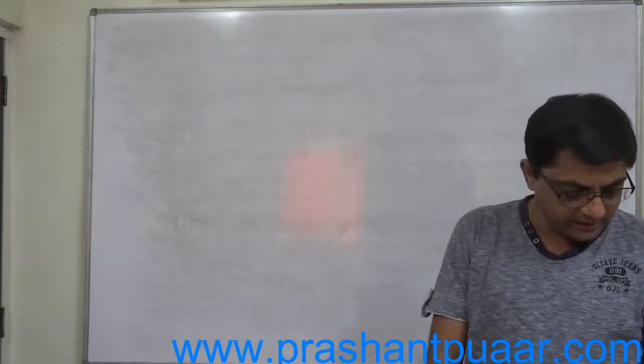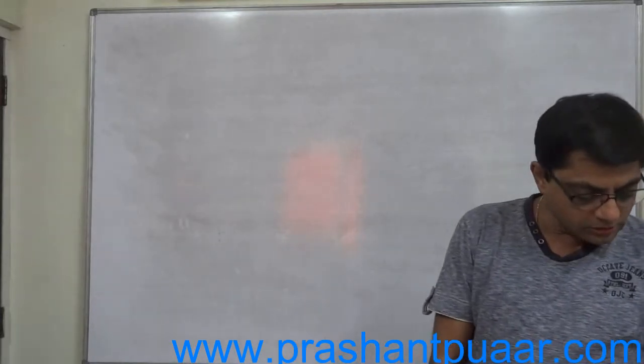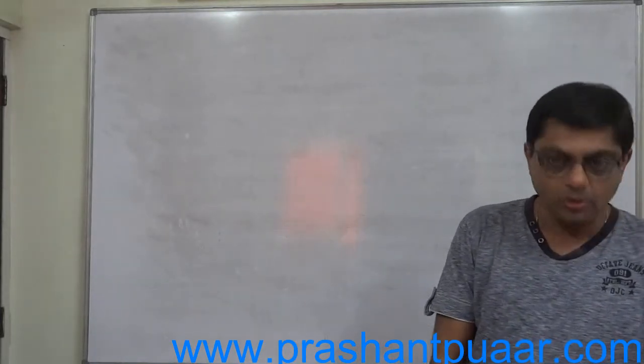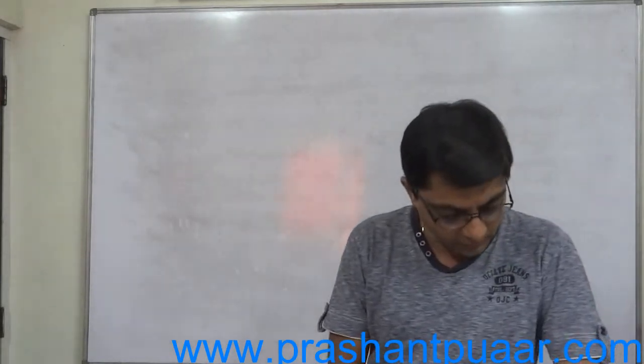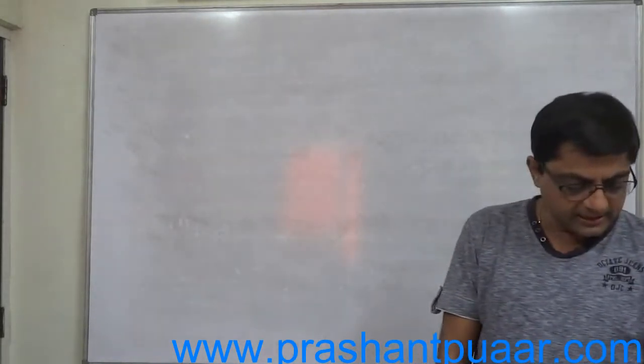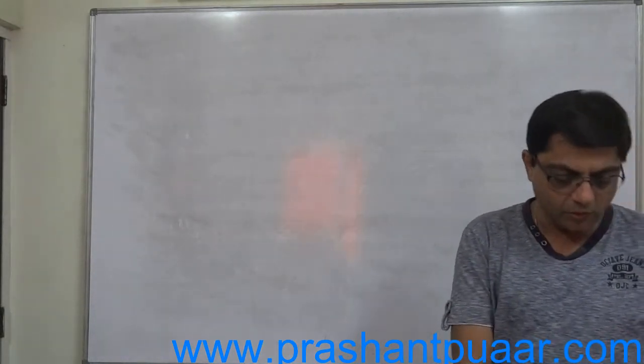What is the probability that this item is defective? If it is given that the item selected is defective, what are the probabilities that it has been produced by factory A or factory B or factory C?